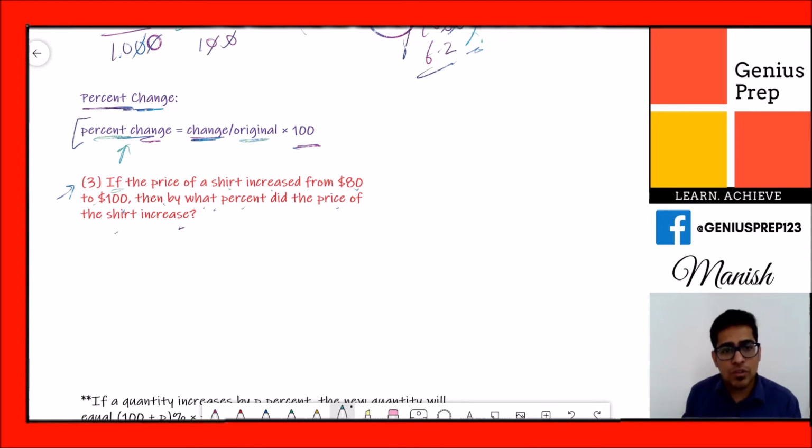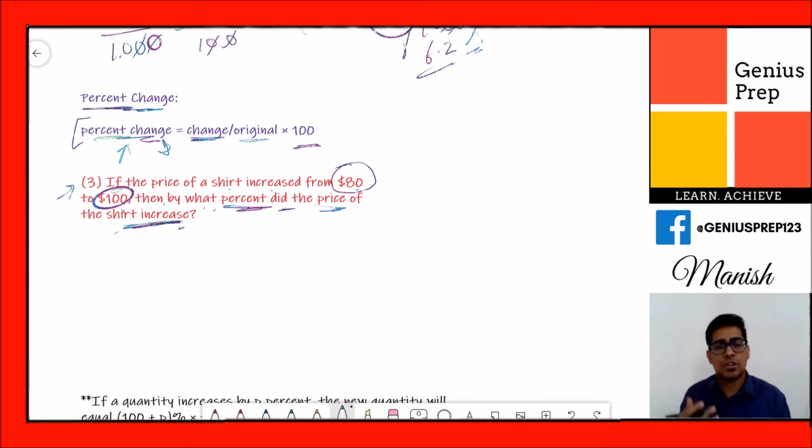Okay, so here you see first our price of shirt was $80, then it increased to $100, then we have to find out what percentage did the price of the shirt increase. Okay, so this is a question, this is the change we are talking about here. When you have a question given that price has increased from 80 to 100, then what percentage did the price of shirt increase, something like that you will see in your exam.